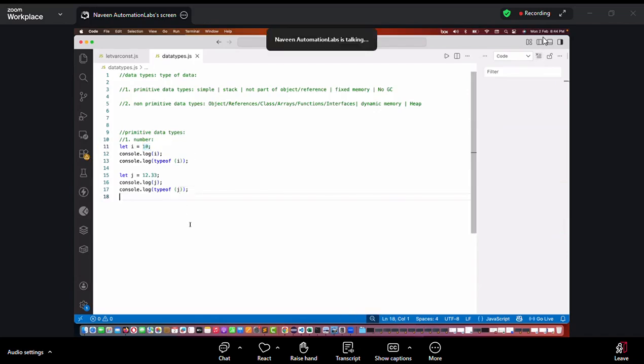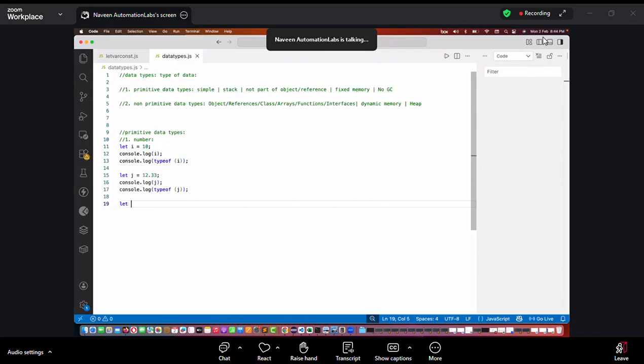No, let, var, and const are not data types. They are the existing keywords to declare a variable. Data type is this: number is the data type. Let is not the data type. Let is just a keyword to declare a variable. That's a very good question. Yes, we will talk about the memory also. Wait for some time.